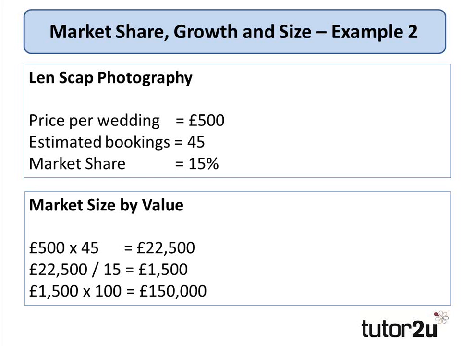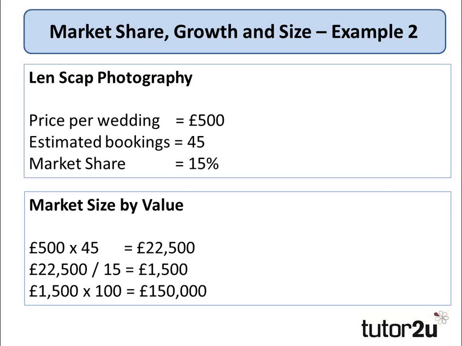We then need to find out what 1% of that is, because we want to find out the total market, which is 100%. So we simply divide 22,500 by 15, which is the 15%. That tells us that 1% of the market size by value is 1,500. And we want to find out what the total market size is by value, so we simply times that by 100, which gives us a total market size by value of £150,000.